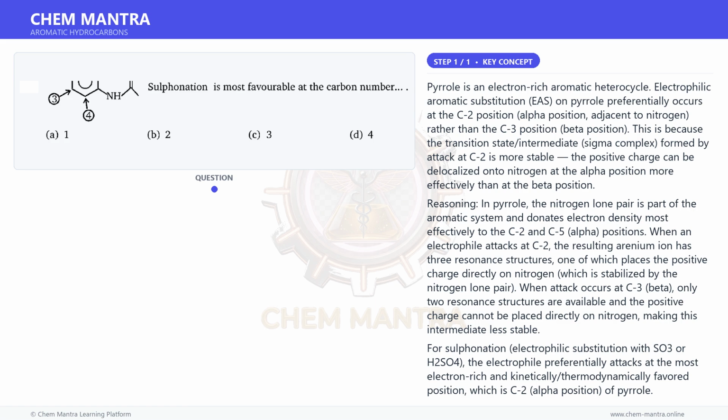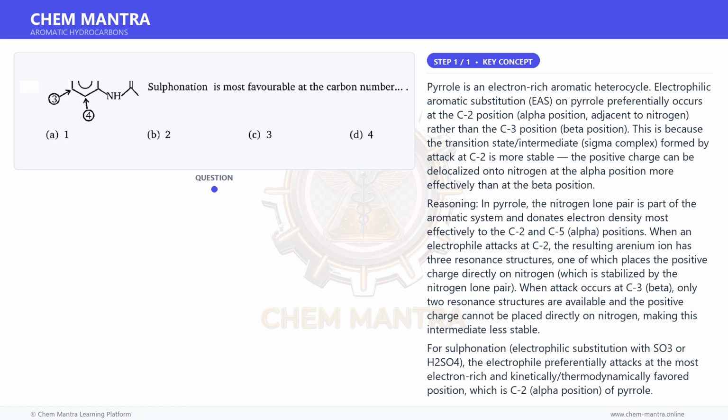Why other options fail? Option A, C1, this is the nitrogen atom bearing NH, not a carbon. Substitution does not occur here under normal EAS conditions. Option C, C3, beta position, less favored due to less effective lone pair delocalization. Option D, C4, also a beta position, less favored for the same reason as C3.